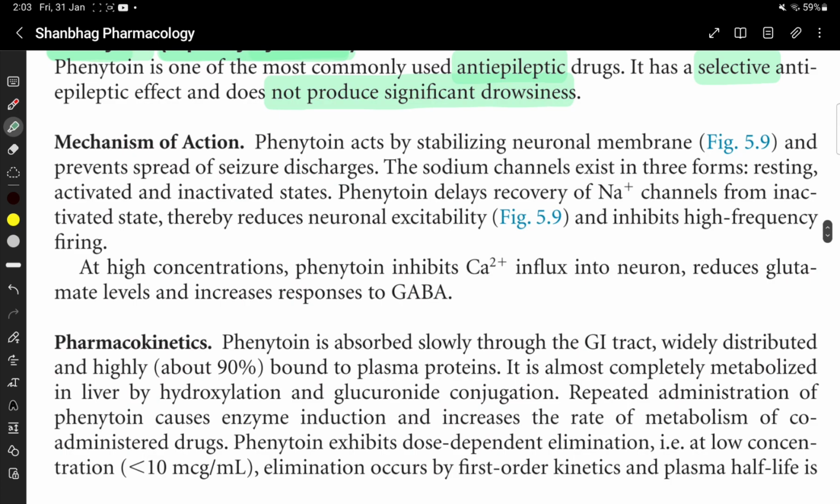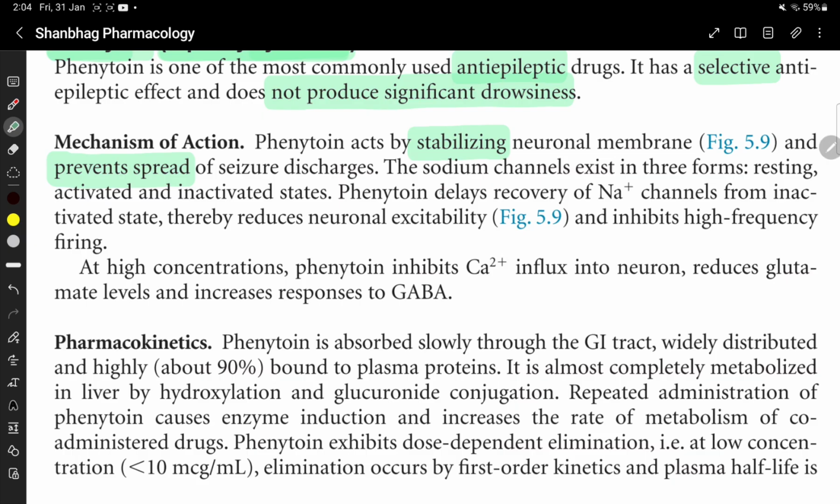Mechanism of action: it acts by stabilizing the neuronal membrane and prevents the spread of seizure discharges. The sodium channel exists in three forms: resting, activated, and inactivated.